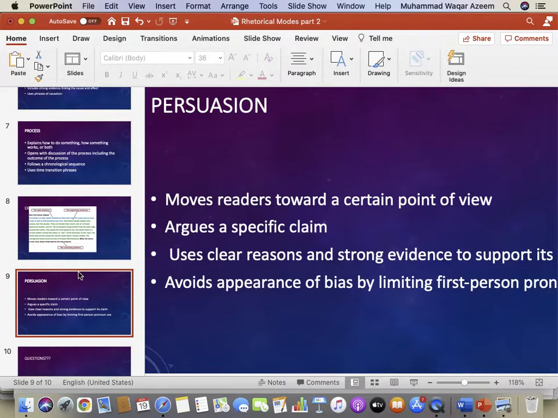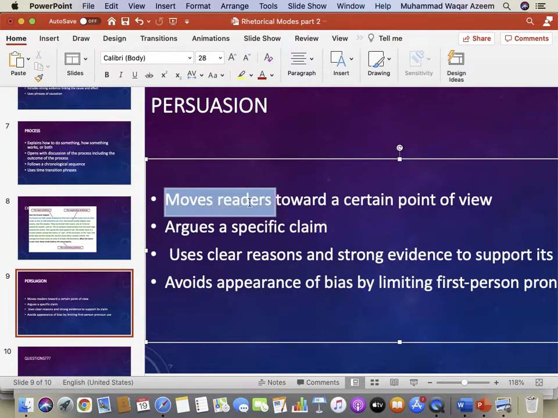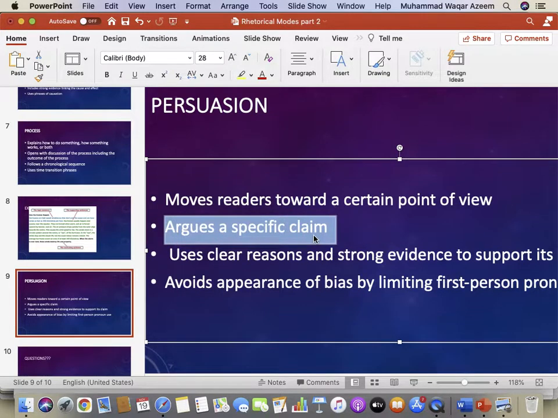The last mode of writing is called persuasion. A persuasion paragraph tries to convince somebody to our point of view. So you try to move the reader toward a certain point of view, and there is a specific claim in a persuasion paragraph, and you argue for that.